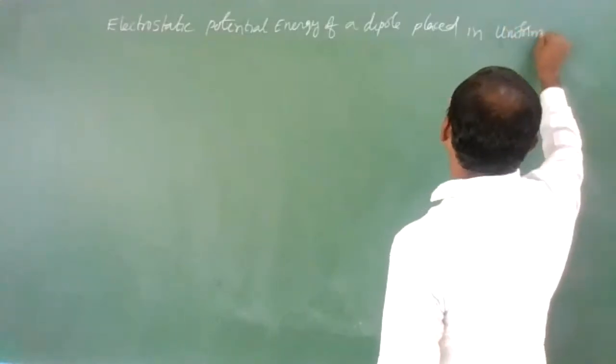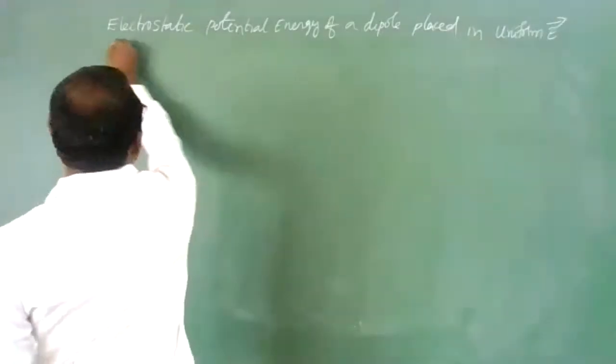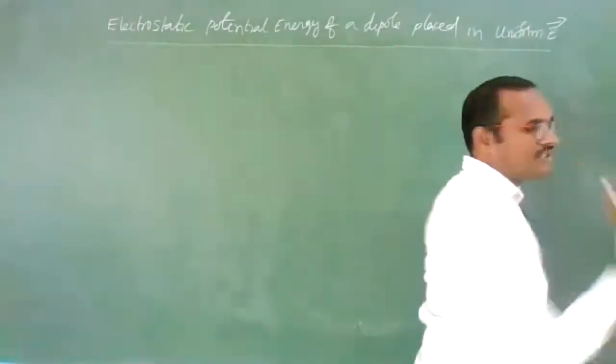Uniform electric field. Okay? Yes. What is the potential energy of a dipole?